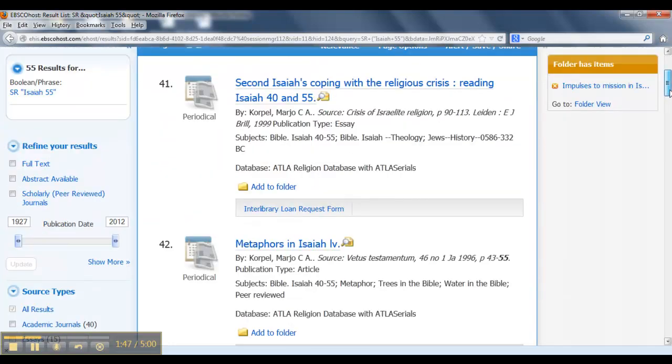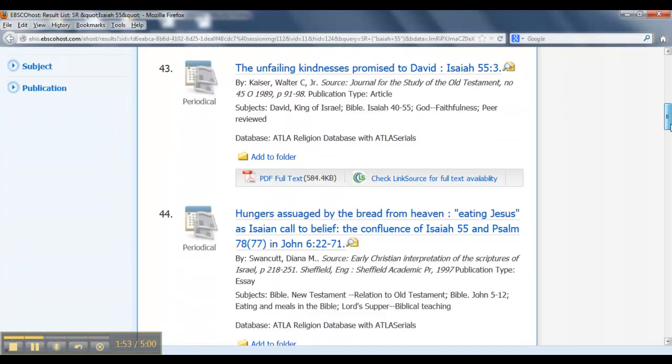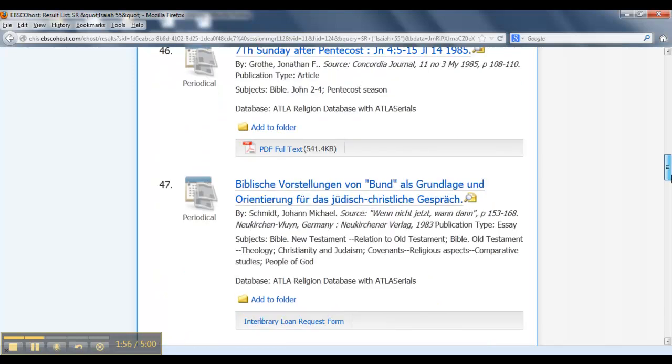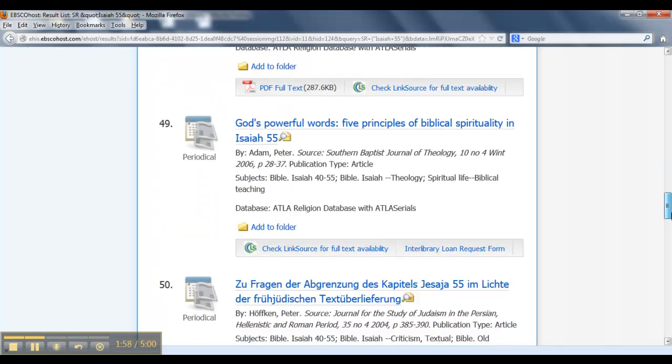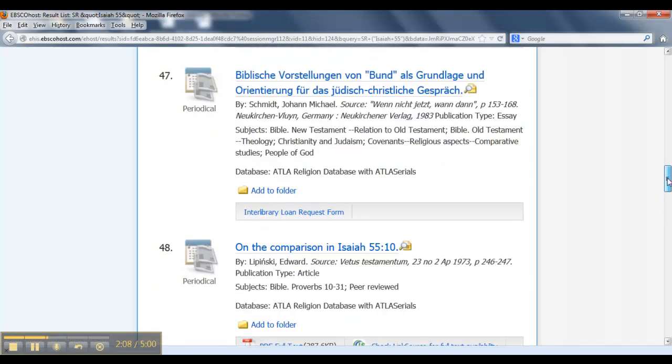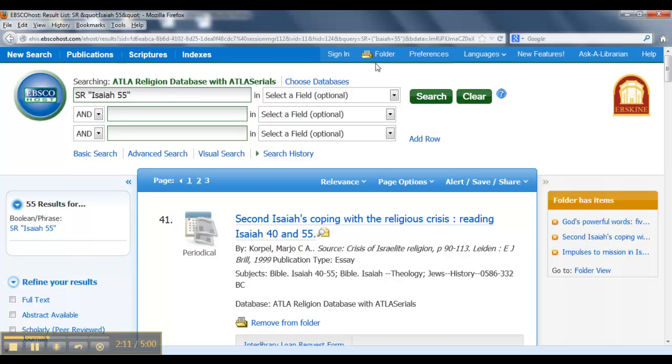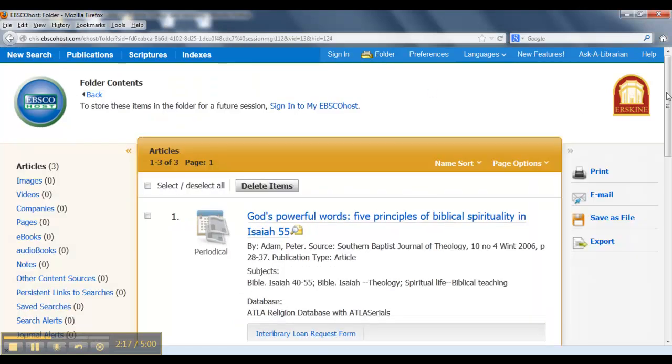And as I look, 41 is interesting to me, so I'm going to add that to my folder also. And scroll down a little more. Number 49, God's Powerful Words, 5 Principles of Biblical Spirituality in Isaiah 55. So I'm going to add that to the folder. And now I'm going to scroll up to the top and see these 3, how they appear in the folder. And the link where you can do that is at the top of the page.